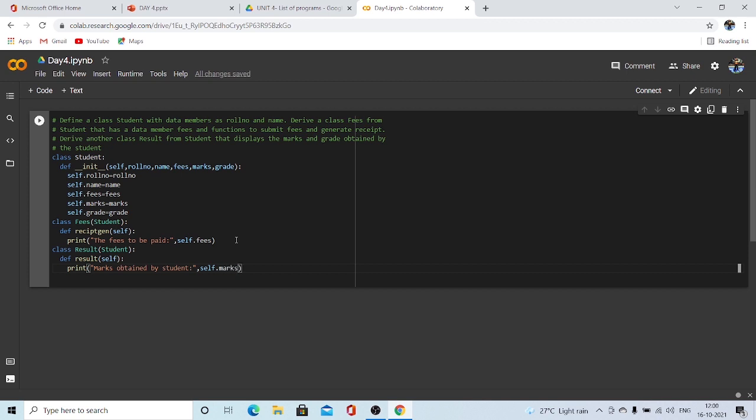Then print "grade obtained by student", which is self dot grade.